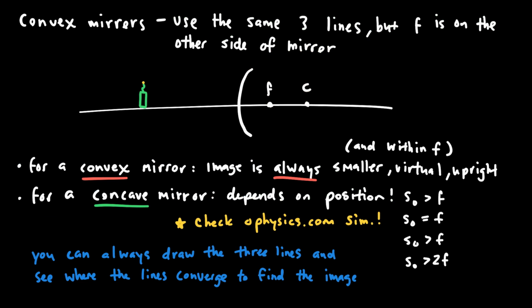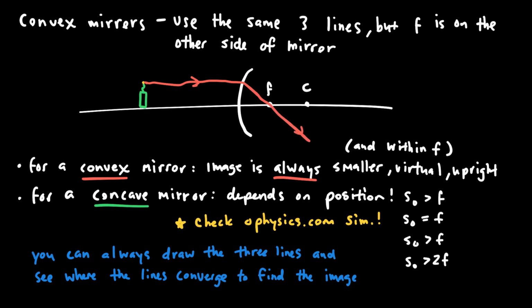Now let's look at an example of a convex mirror. For a convex mirror, we use the same three lines that we drew for the concave mirror, but the only difference is the focal point and the center of curvature are on the other side of the mirror. And so the way that this works is first I'll draw a line that goes parallel to the optical axis and then reflects through the focal point, something like this.